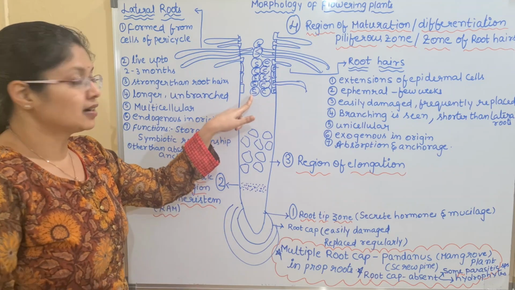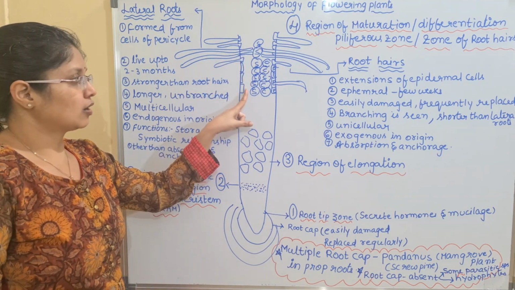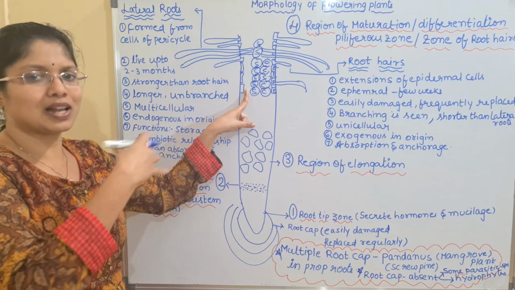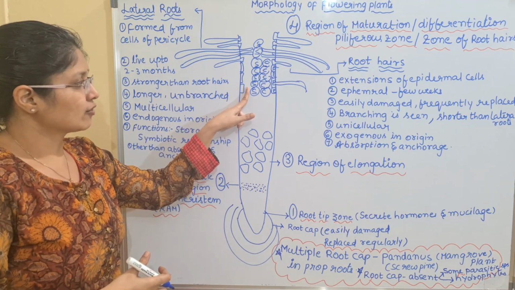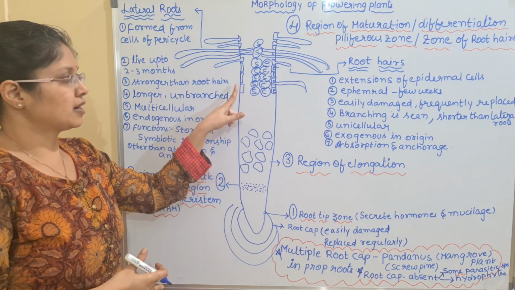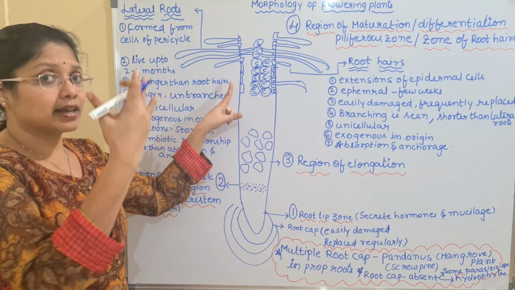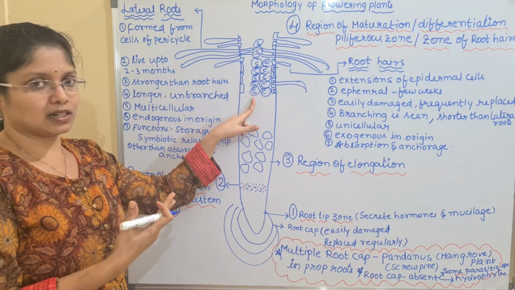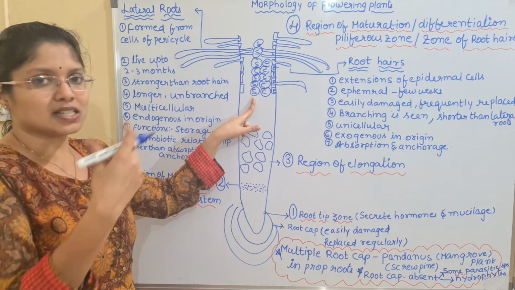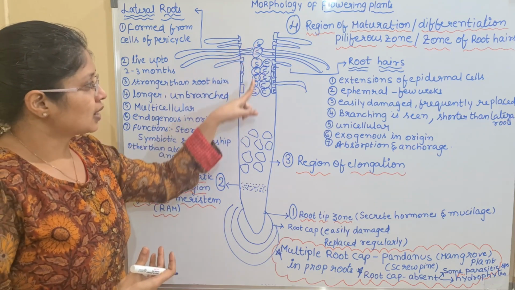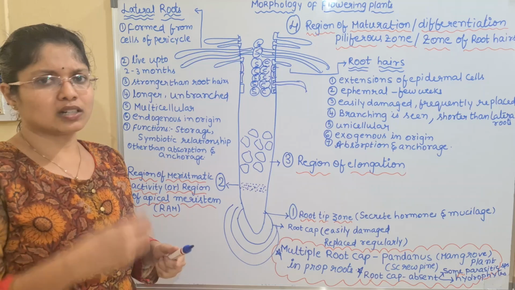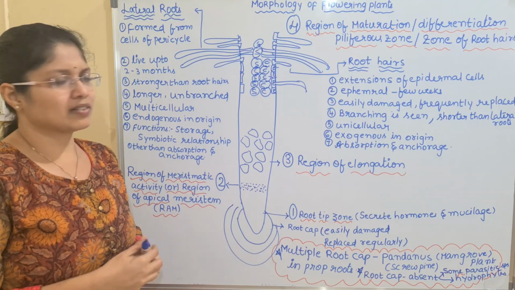In the same way, here we have the central stele, and on either side you will have the tissue. Here again we have cortex and again epidermal cells. Epidermal cells from outside, next comes the cortex and next comes the stele. That is what we will be discussing in the anatomy part. So let us see what the terms like cortex and stele mean.